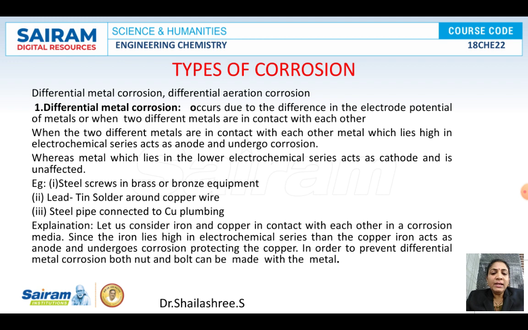The metal which lies higher in the electrochemical series always acts as the anode and undergoes corrosion. The metal which is below in the series will always act as a cathode and will always be protected. I will show you the electrochemical series at the end of every session.